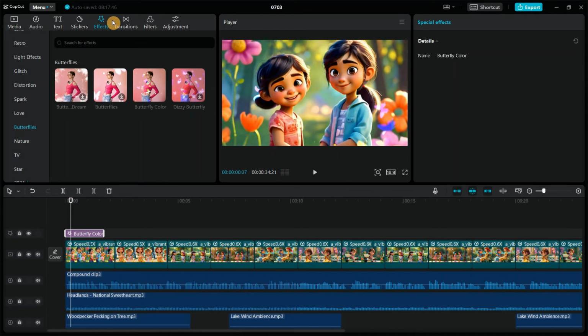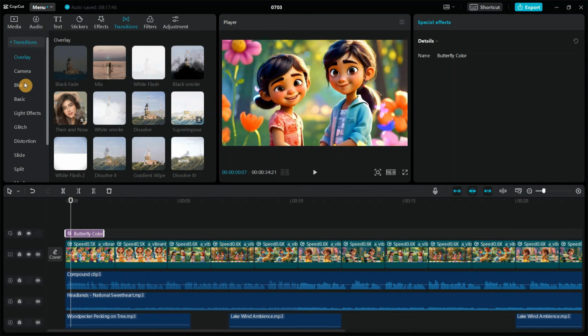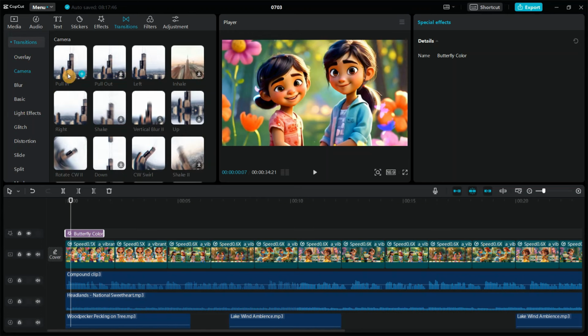You just click on transitions. You can see there are different options for you. If you want camera transitions, you can just select this camera. This one is the overlay. And then you can see there is camera, there is blur, basic. There are a lot of transitions that are available right here. It's just for you to select the one you prefer.